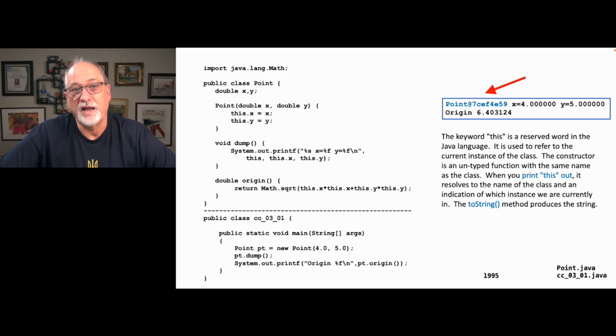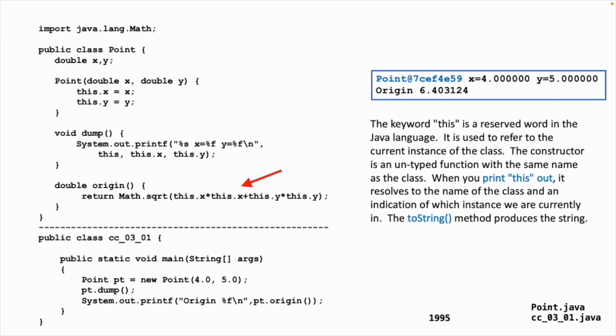So Java, if you start printing objects out, tells you what its type is and what instance it is. It's not necessarily an address, but it probably is related to the address somehow. But then we print out this.x and this.y. And then if we look at the double origin method, it's this.x times this.x plus this.y times this.y. So you see the use of this throughout.